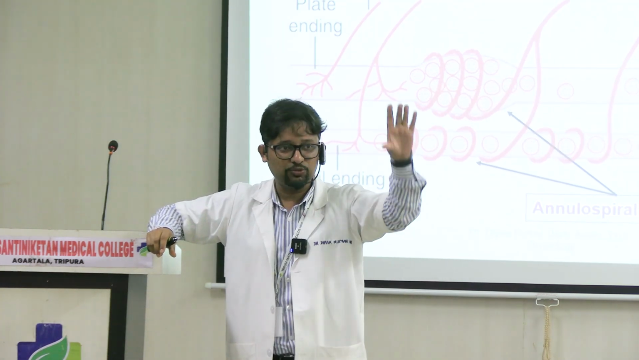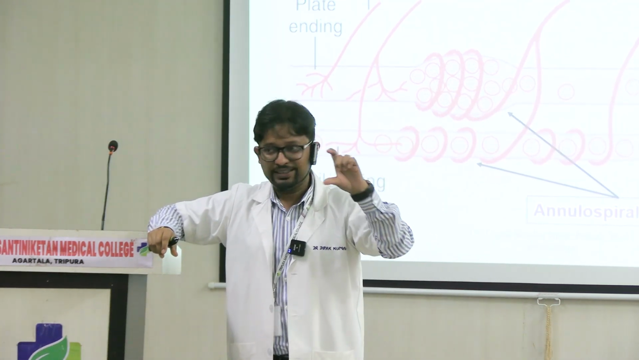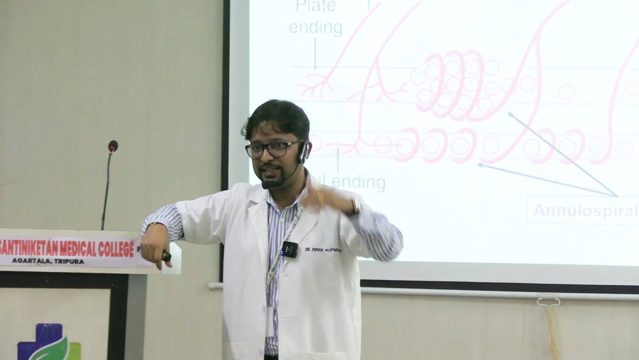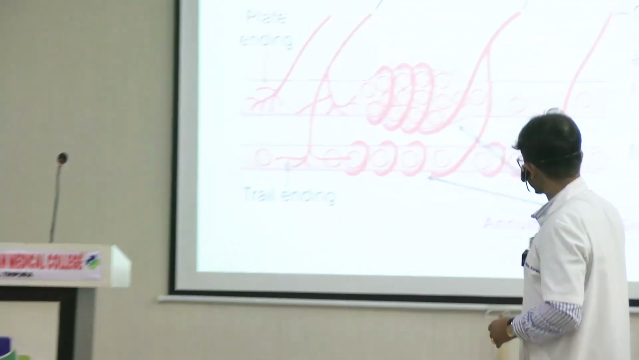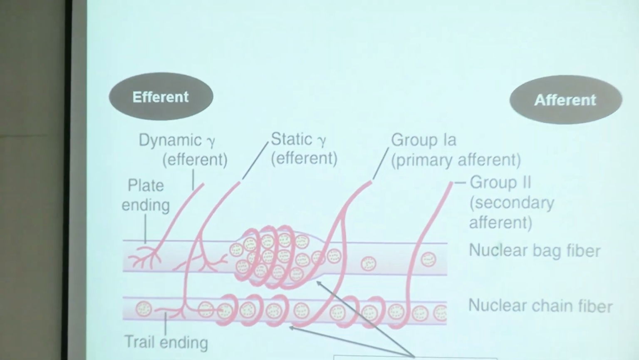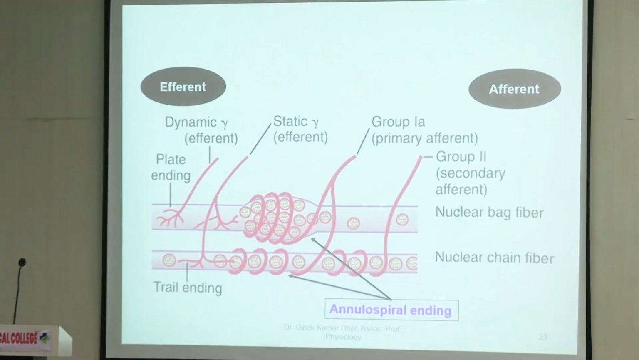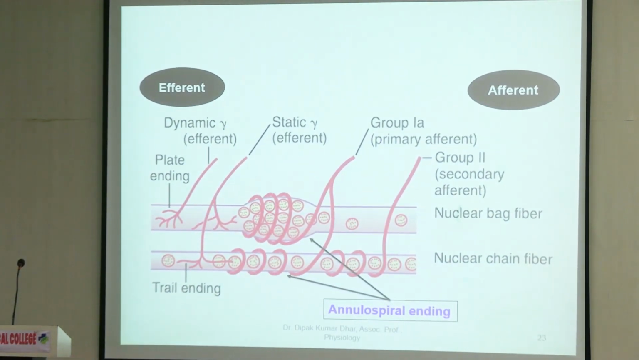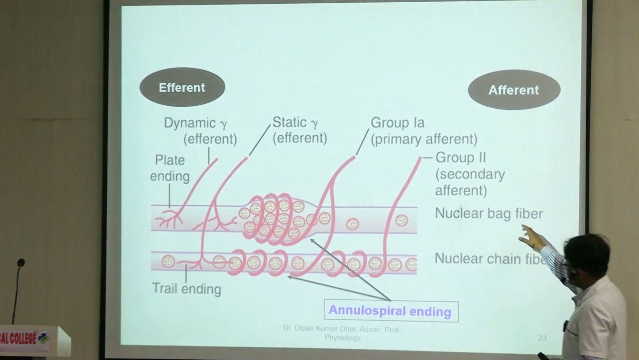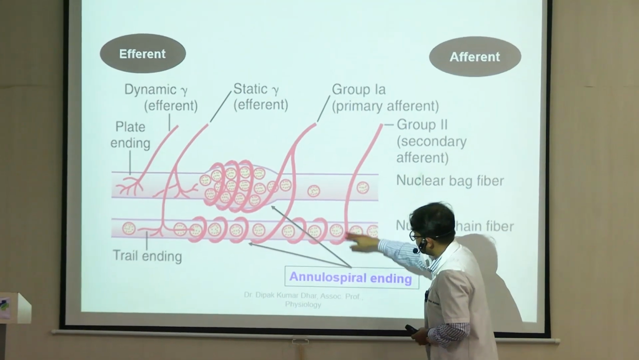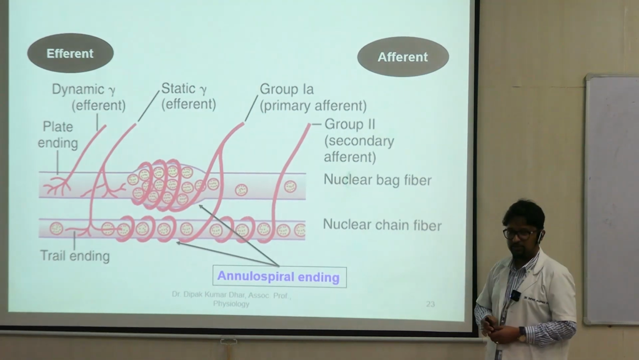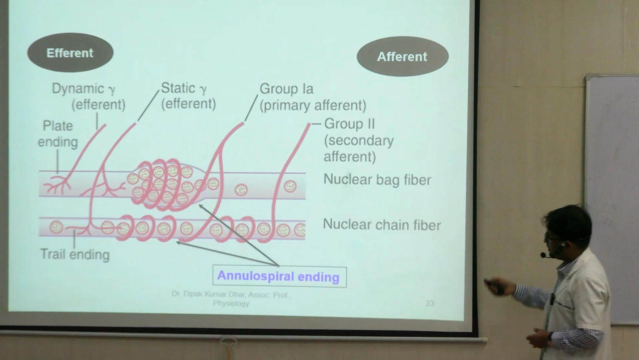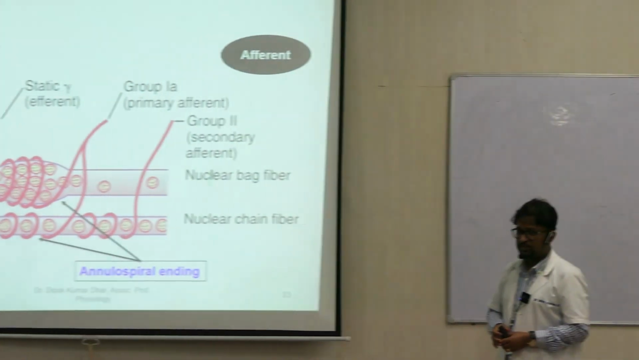Another scientist gave another classification, with groups like 1A, 1B, 1C. Essentially 1A refers to the large diameter myelinated fibers, so the speed is fast. Group 2 is slightly thinner compared to 1A fibers. The secondary afferents are, as you can see in the structure, only from the nuclear chain fiber. Secondary afferents are from chain fibers only. Remember this. So this is the sensory nerve supply of the muscle spindle.